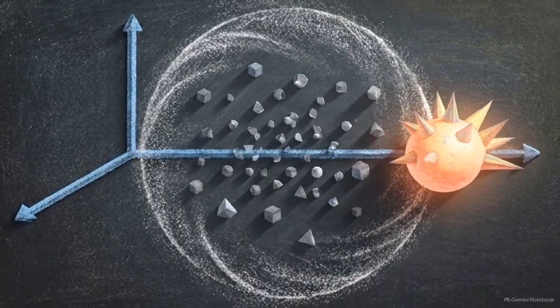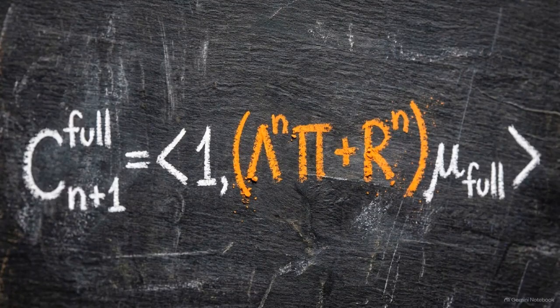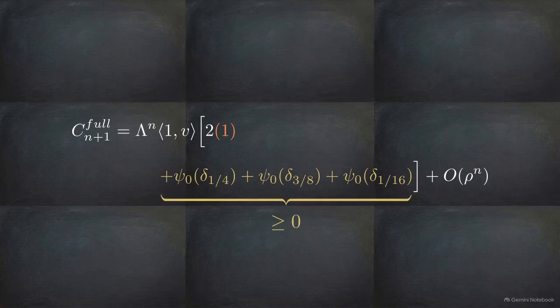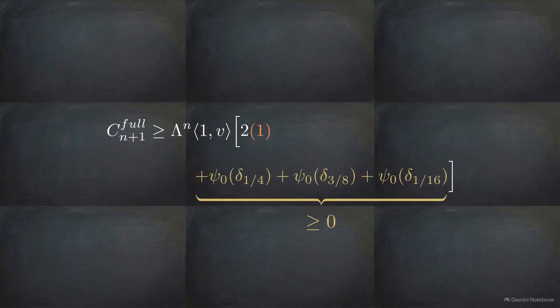the dominant eigenvalue. To prove the lower bound, we substitute that Perron decomposition back into the spectral duality equation. This expands the cylinder count into a bracketed coefficient evaluated by the left eigenfunctional, psi 0. We only need to consider the term psi 0 evaluated at the core, x. The renewal identity confirms this term rigorously equals exactly 1. Because the functional phi 0 is positive, the first term alone ensures the entire bracketed coefficient is at least 2.